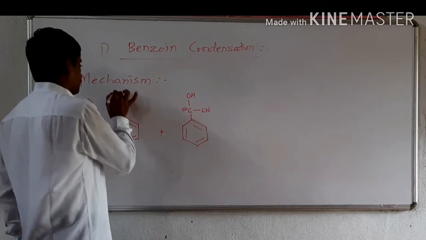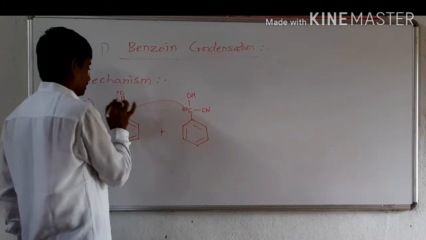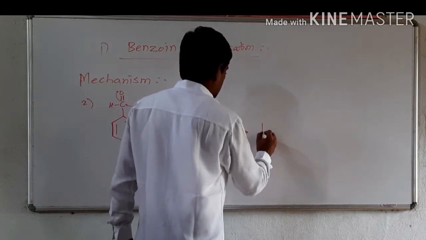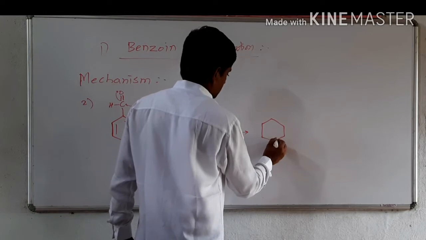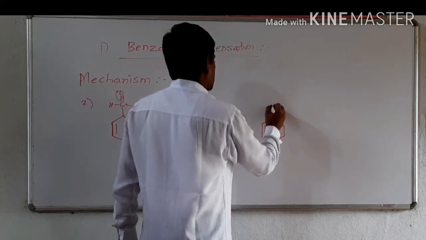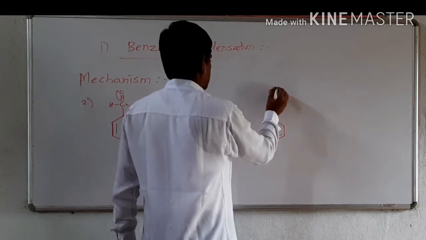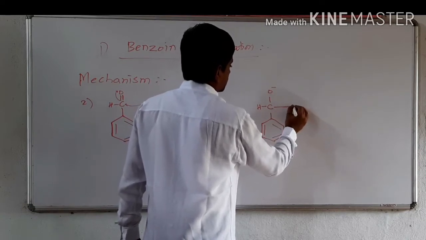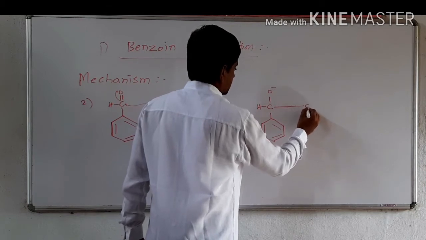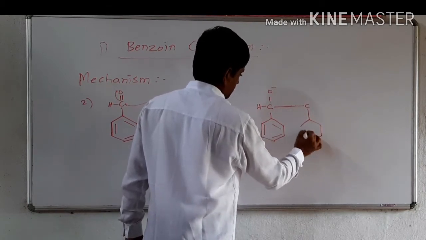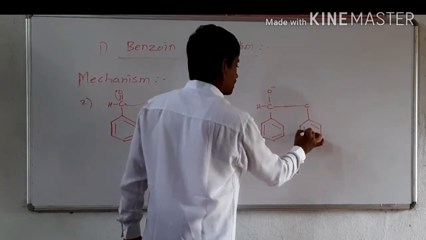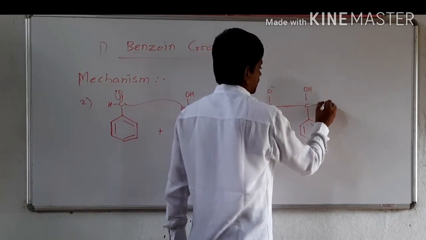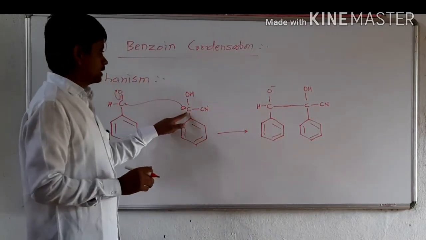Again, the nucleophilic attack of this carbanion: a bond is formed between these two carbons, giving CO minus, with OH and CN on the other carbon.